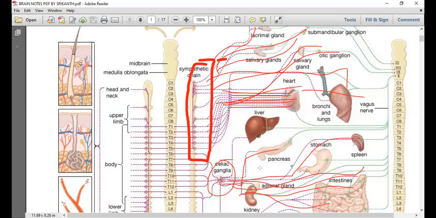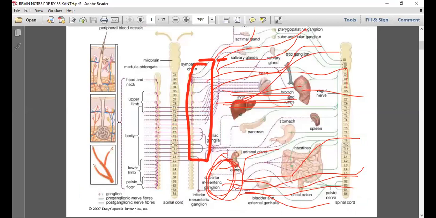Let me try to confuse you. I don't think you'll be confused, but let me confuse you by saying the total statement. This is celiac ganglia, isn't it? Celiac, superior mesenteric and inferior mesenteric ganglia are present here. I have to go a little bit back to show all, so we need to erase all this.